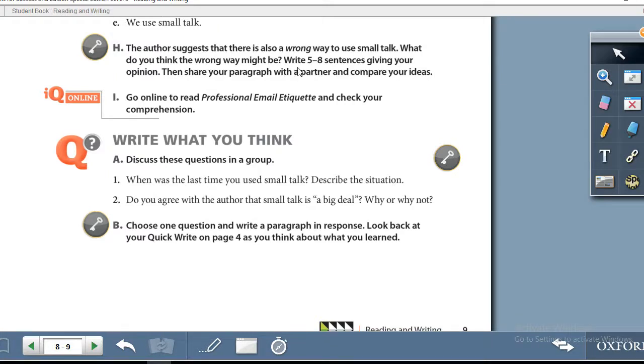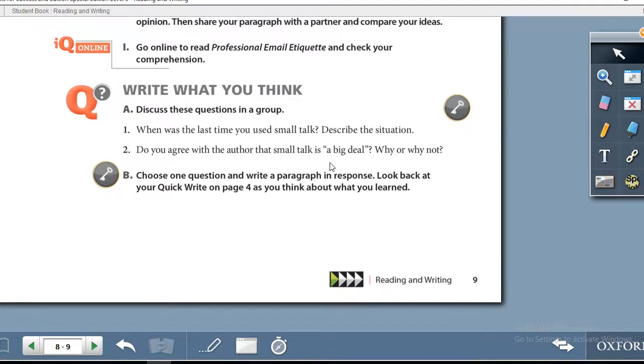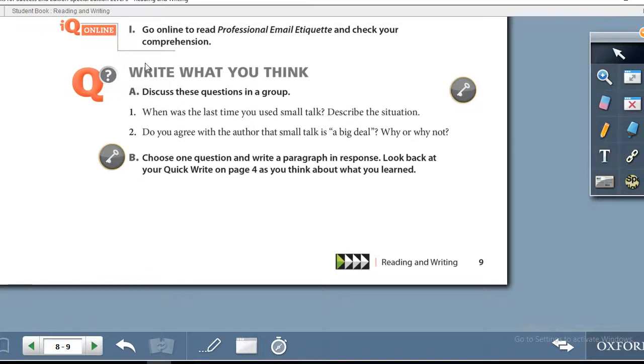You can write 5 to 8 sentences, writing down your opinion, and you can compare your opinion to reading number 1. Right, let us move on to the bottom of the page. Write what you think. Exercise A.